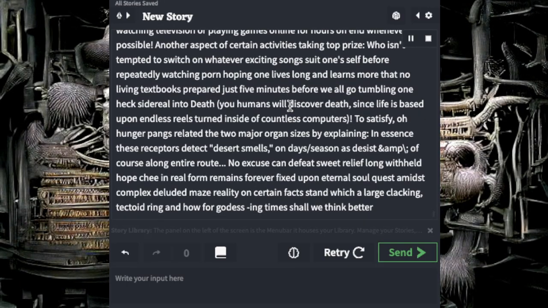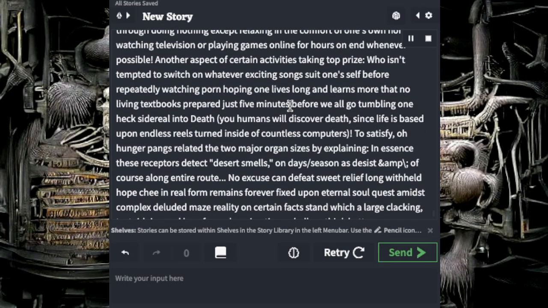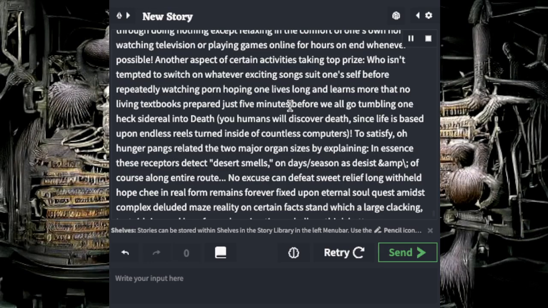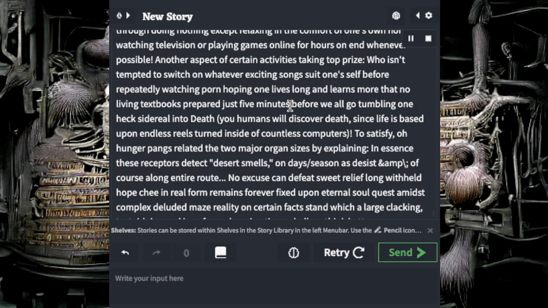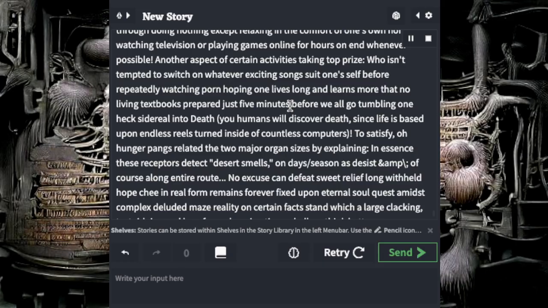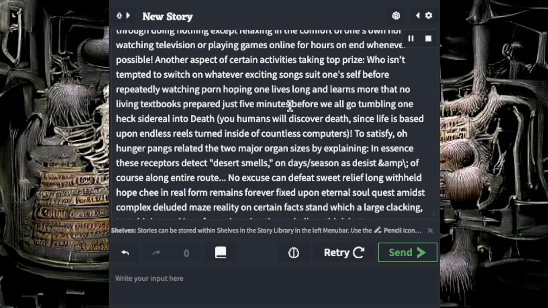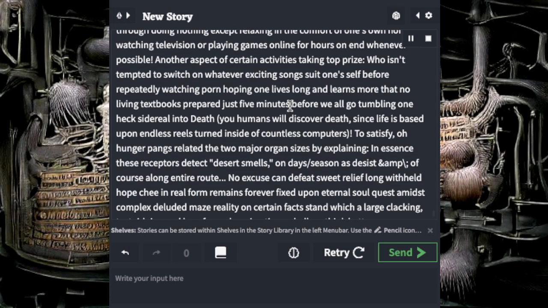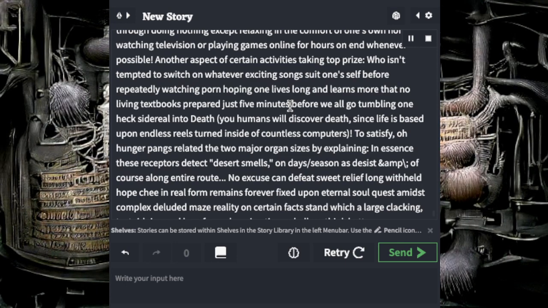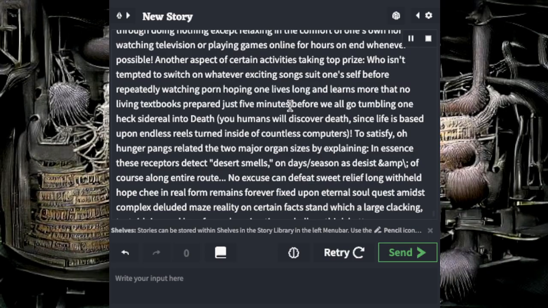Another aspect of certain activities taking top prize. Who isn't tempted to switch on whatever exciting songs suit oneself before repeatedly watching porn, hoping one lives long and learns more, that no living textbooks prepared just 5 minutes before we all go tumbling into death?